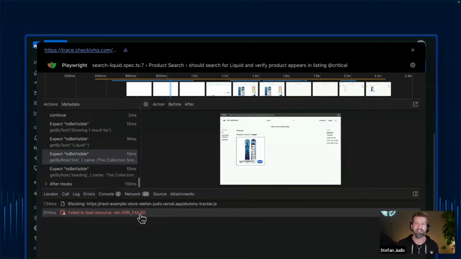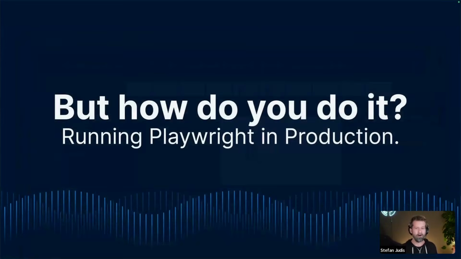But when we now consider this, that you take this code base that you usually just run against pre-prod or preview URLs, or even just locally, there's the question of, all right, but how do you do it? How do you run Playwright in production? Are there certain things that you need to watch out for? Because you cannot just start hammering against your production side, right?